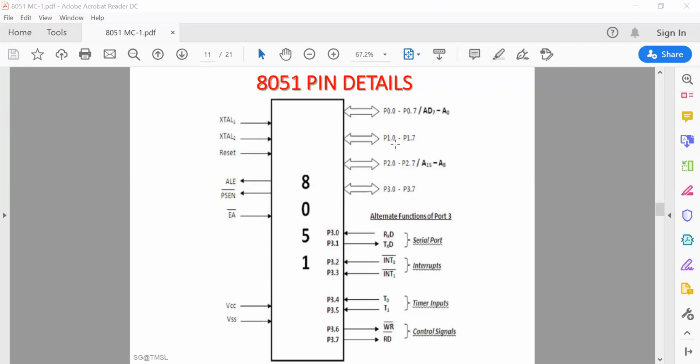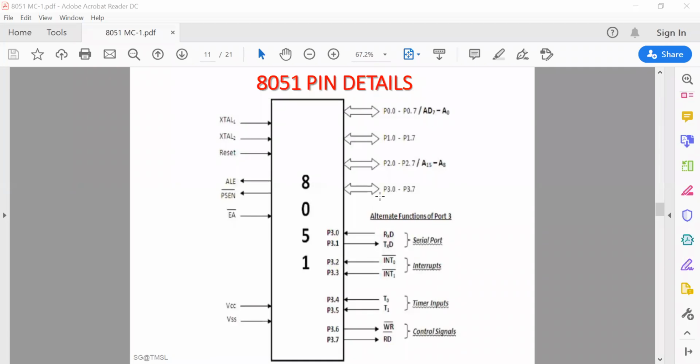In the same way, P1.0 to P1.7, these 8-bit pins are available as port 1, and these can individually perform either set or reset or complement, like P1.0, 1.1, 1.2, 1.3, 1.4, and all the way up to 1.7. In the same way, port 2 is used only for address transfer purpose, or either it is used for input output purpose. Then there is port 3. So 8 pins are available for port 0, 8 pins for port 1, 8 pins for port 2, and 8 pins for port 3.